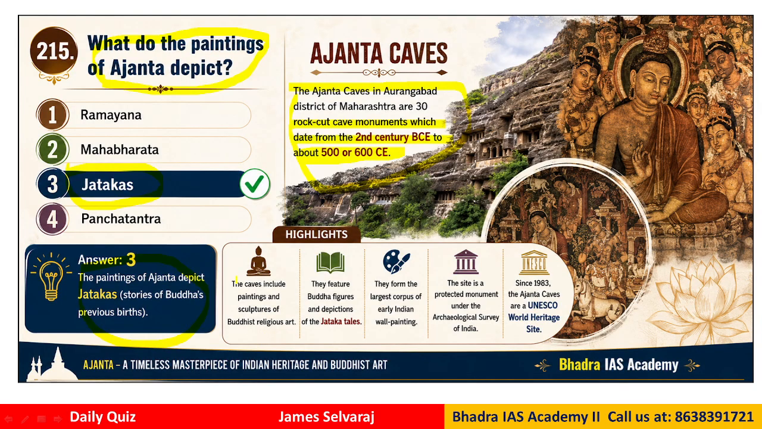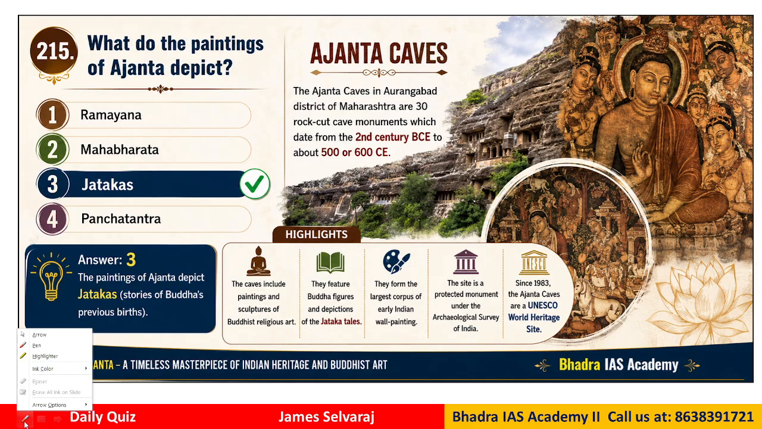The caves include paintings and sculptures of Buddhist religious art. They feature Buddha figures and depictions. They form the largest corpus of early Indian wall painting as well. Since 1983, the Ajanta caves are also a UNESCO World Heritage Site. So plenty of information is given in just one image. Just keep it in mind for your preparations. It will be very useful.